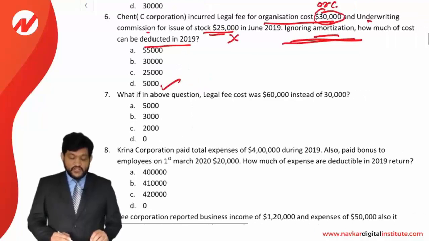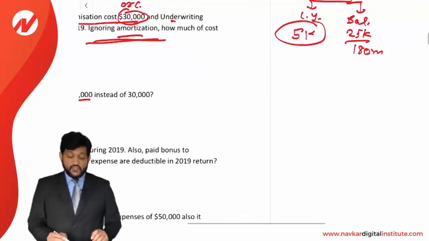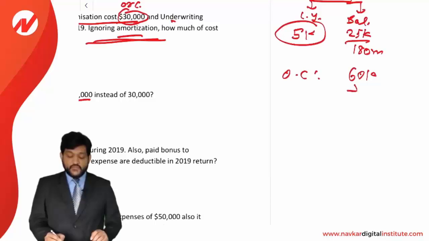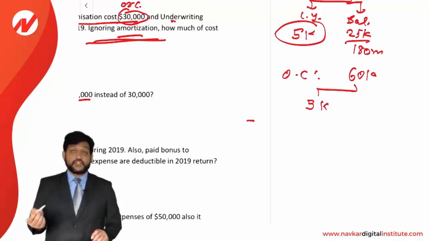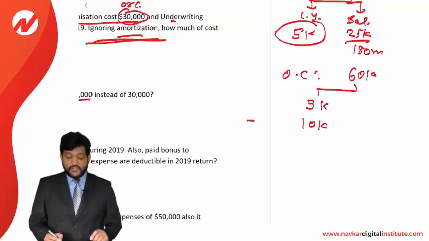What if in the above question legal fee cost was 60,000 instead of 30,000? Okay. Now if organization cost is 60,000, then friends remember, in the current year you can deduct up to 5,000, but this will phase out if the organization expense is above 50,000 and it is actually 60,000. So how much is it above 50,000? That is 10,000. 60,000 minus 50,000.